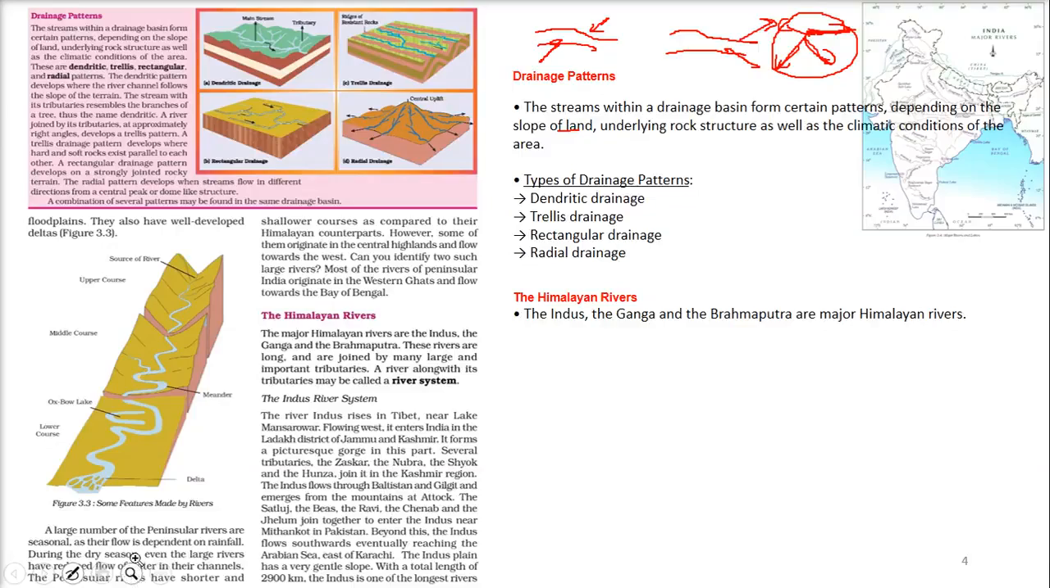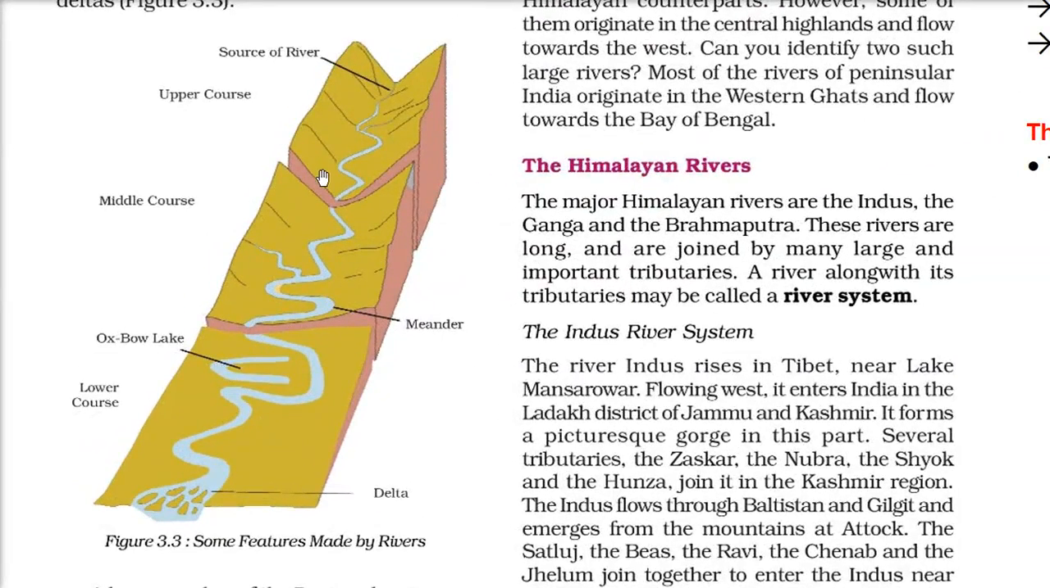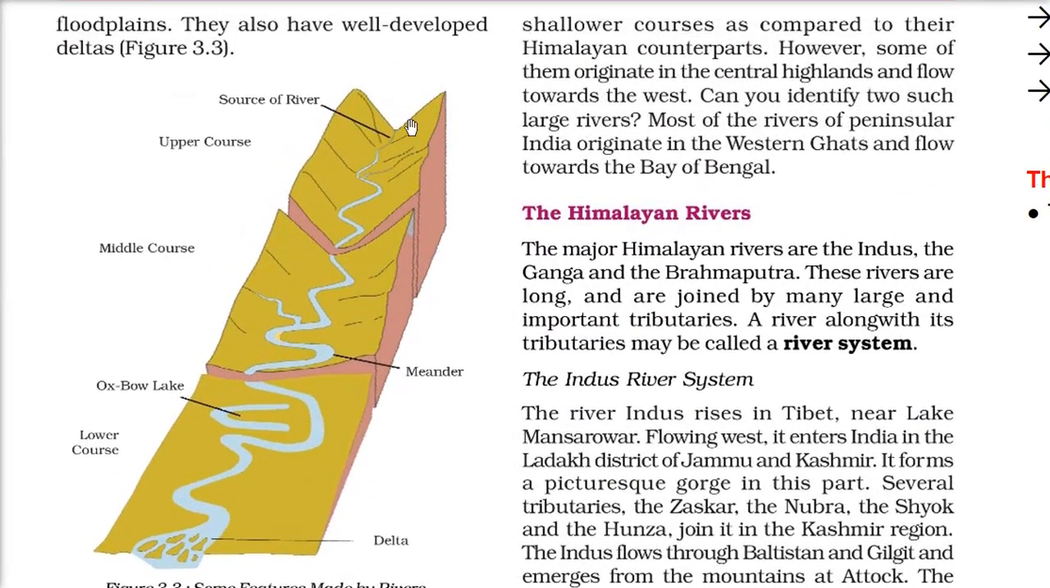Now before I go ahead, let me show you the features made by a river. You can see that the river starts from here. When the river starts from here in the mountain range, it comes very fast. The width is also very small, and the movement is like a snake, but it's quite fast. This is the upper course of the river.